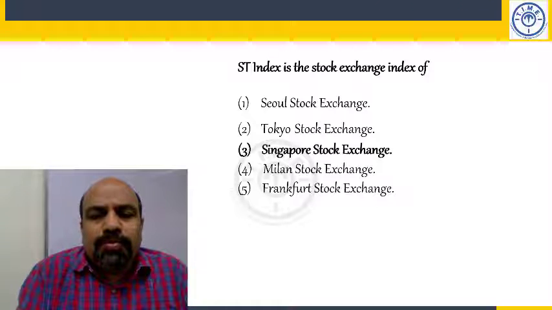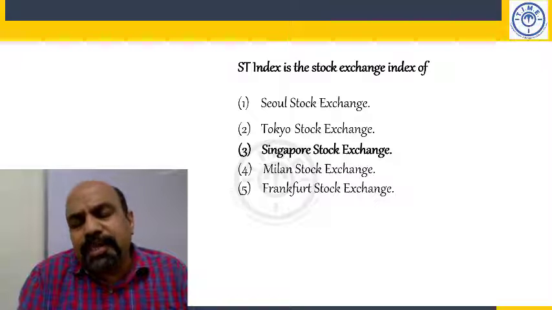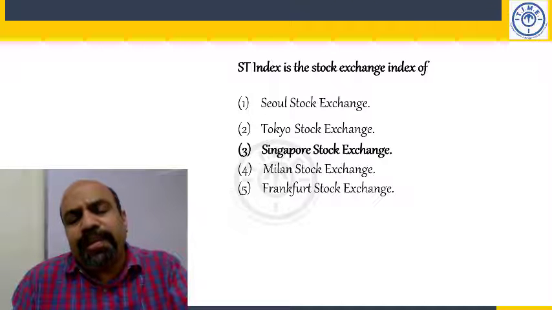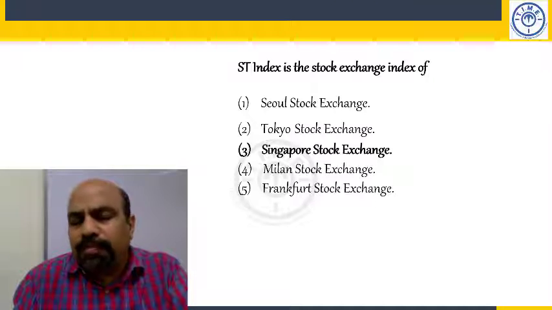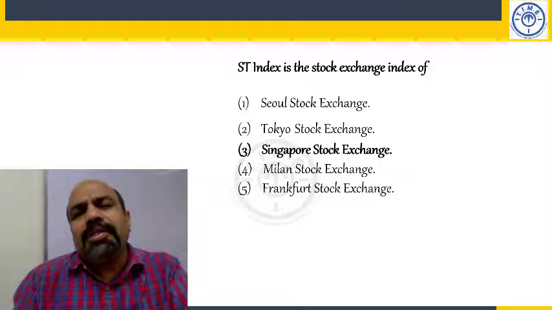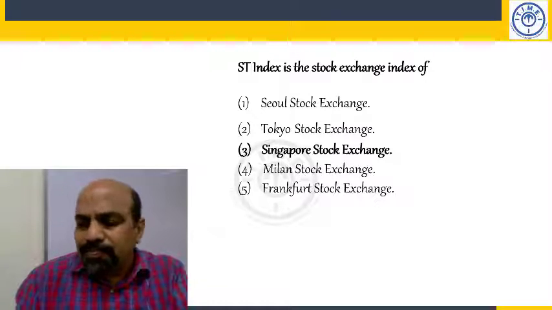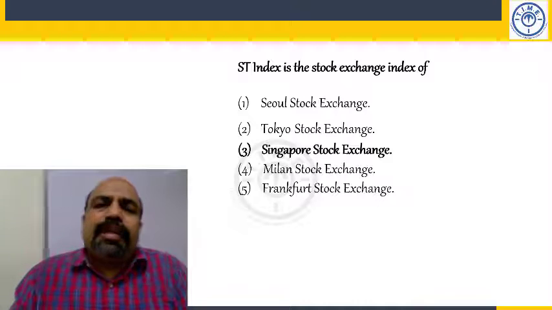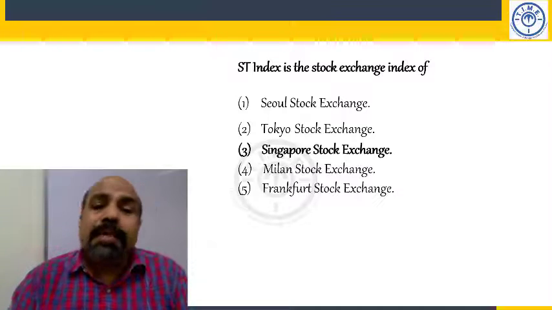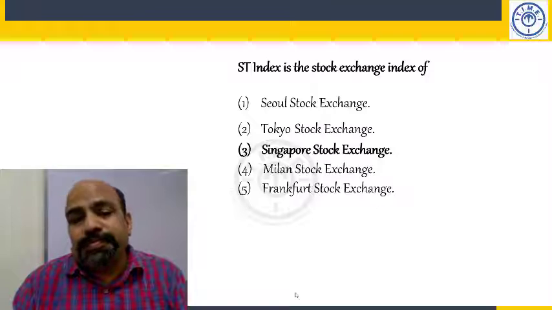Okay. So we have Milan, which is MIB, and I think we have Frankfurt. Frankfurt is in Germany. What is the index called? It's called DAX. So the food item Frankie, the name comes from Frankfurt. Okay.